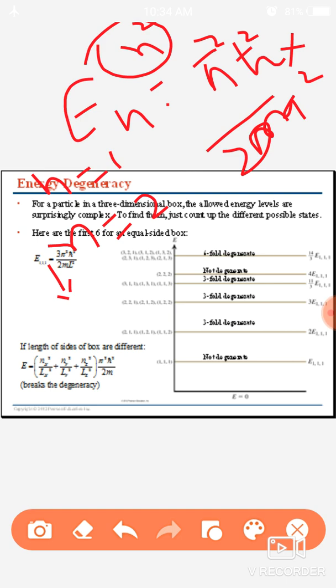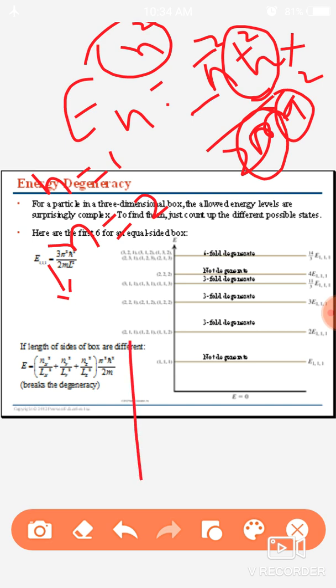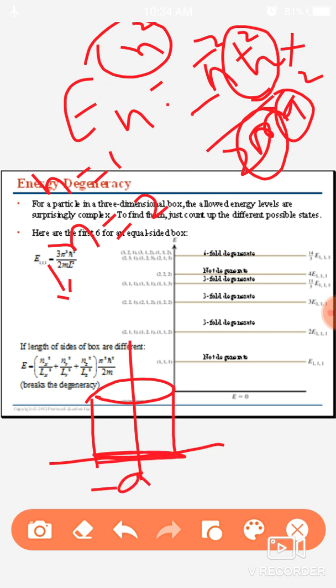Here it is very clear that π is a constant, ħ is also a constant, m is the mass of the particle, and a is the dimension of the one-dimensional box. We can say the width of the box. For example, if I have a one-dimensional box, then this is a, the width of the dimension on the x-axis.